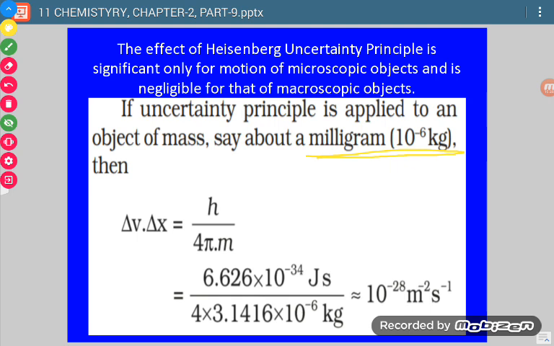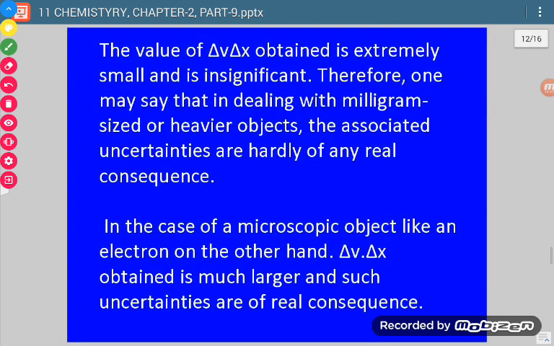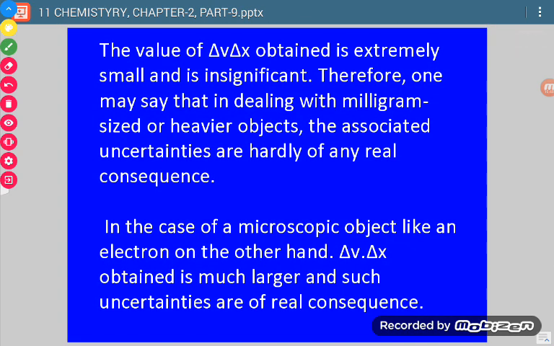Now we are applying the uncertainty principle. Delta V into delta X is equal to h over 4 pi m. After solving this, the product of delta V and delta X is equal to 10 raised to power minus 28 meter square per second. Now the value obtained is extremely small and insignificant.